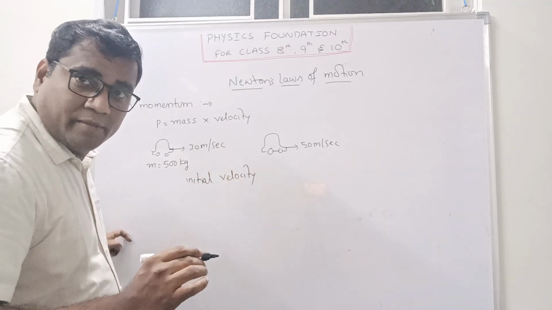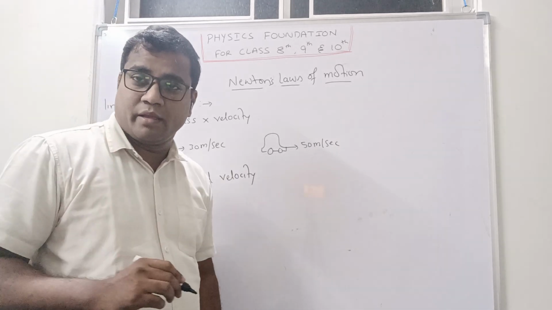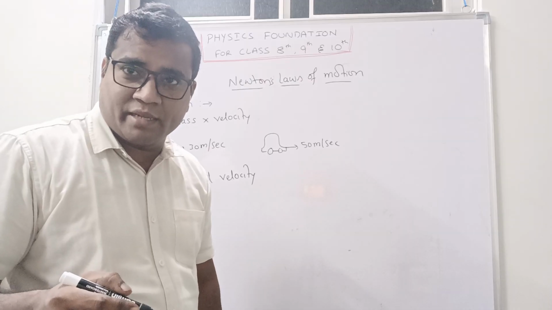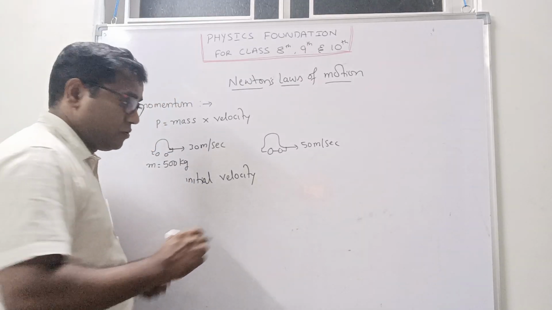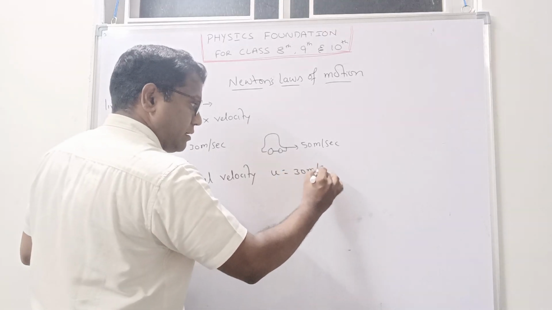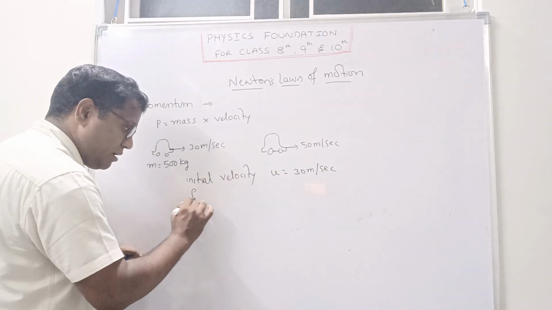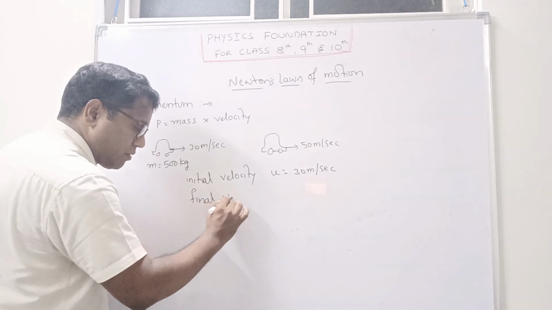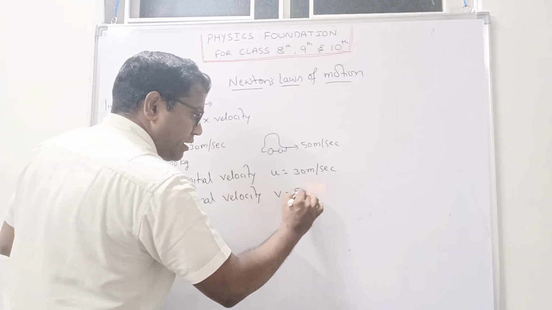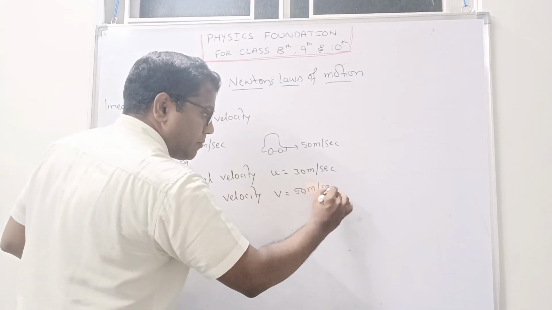Can you tell me, initial velocity is denoted by the letter? Correct. It is u. u is equal to 30 meter per second. And what about final velocity? v is equal to 50 meter per second.